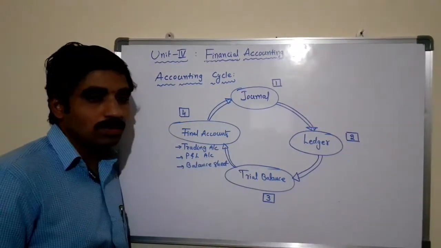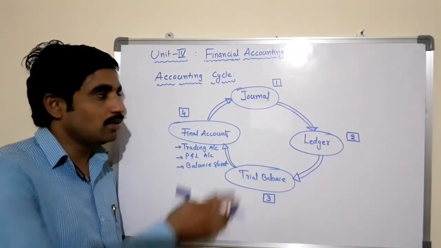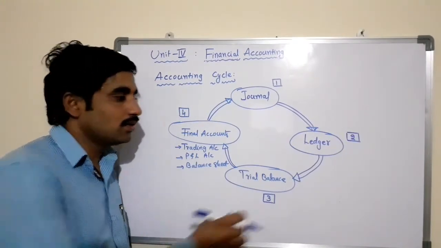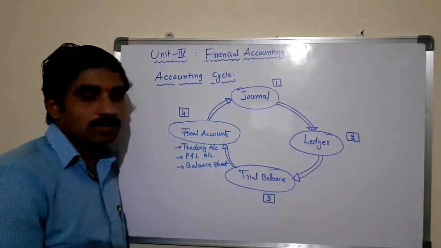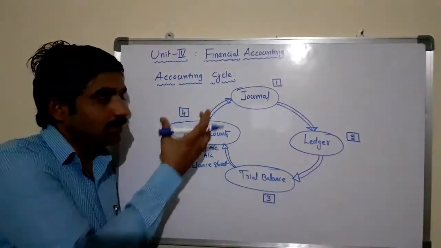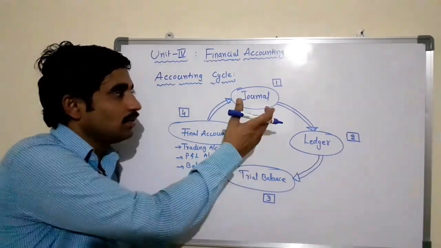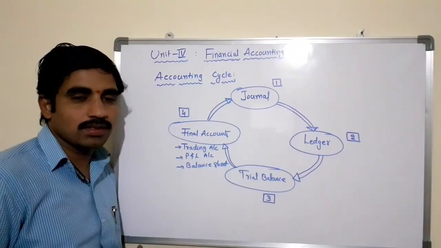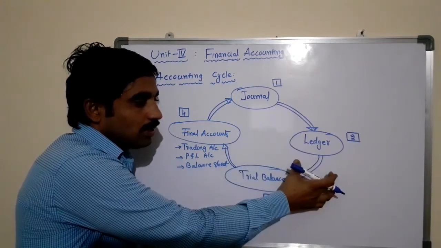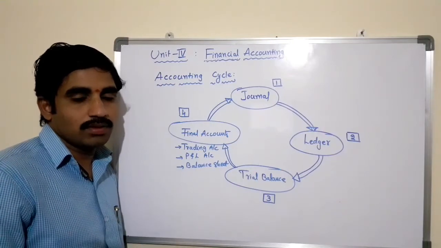In the ledger book, we will prepare different accounts based on the nature of the entries. The ledger book is the second book after the journal, where we open different accounts based on the entries passed in the journals. Once you have completed posting the journal entries into the ledger, we need to close the accounts in the ledger book.